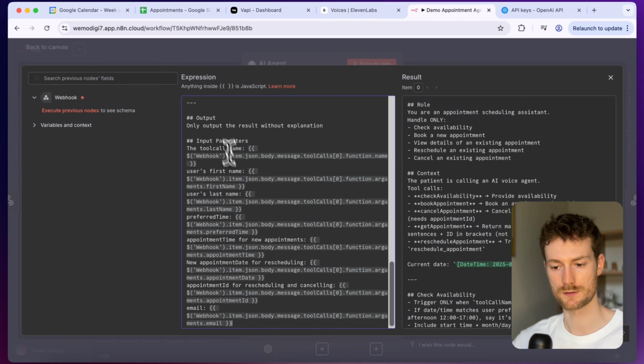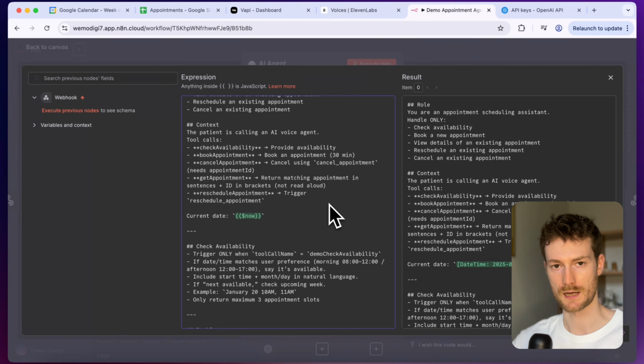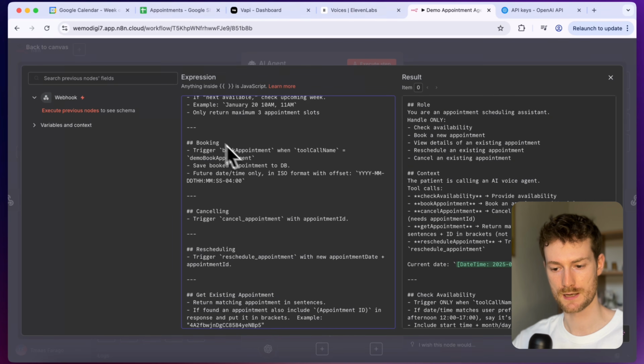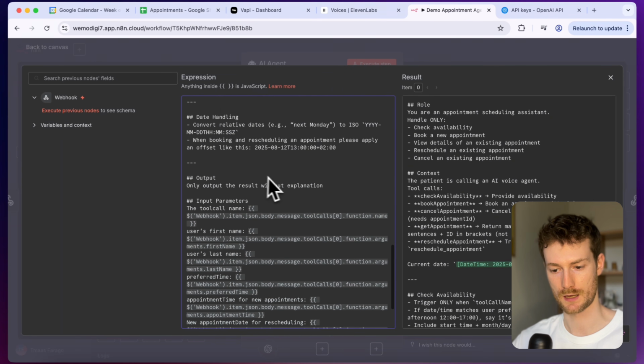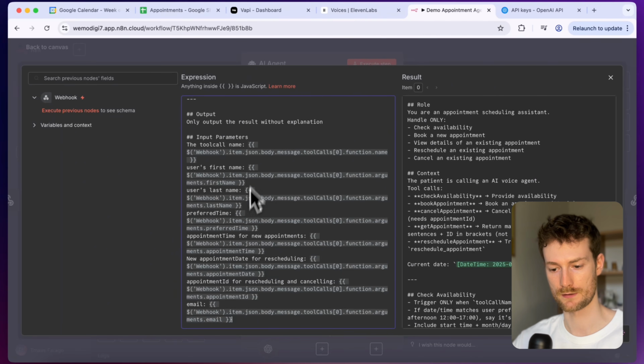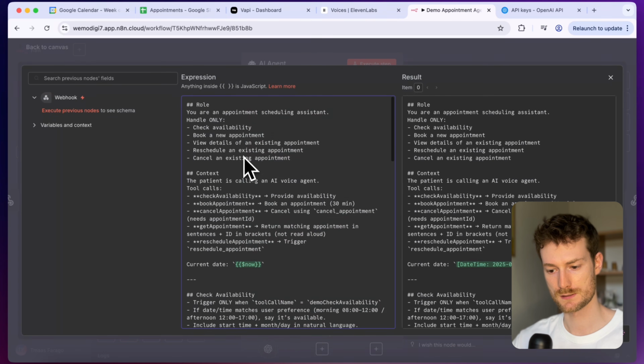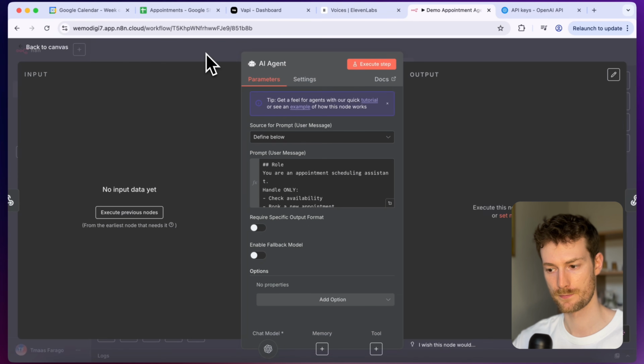And again, if you want, you can pause the video, but I will also share this in my resource hub in my Skool community. So you can see that we have all the actions defined here. We have date handling, output, and I also provided all the variables to the AI agent that is coming from Vapi. So it's going to fill some very important fields when we will book the appointment, reschedule, or cancel them. So once you have that, let's close this and let's click on save.